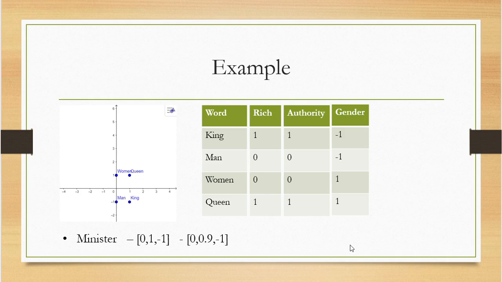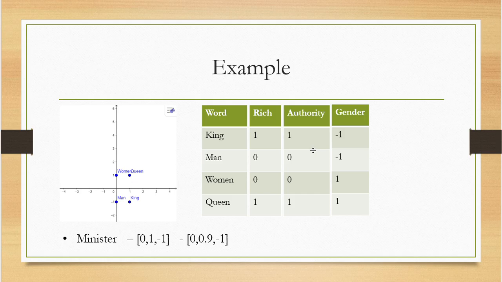Another point is that we are simply considering yes or no for authority. One represents that the word has authority, 0 represents that the word does not have authority. So we are giving either 1 or 0 as the value for authority. If you consider the words king and minister with respect to the property authority, both get value 1, right?